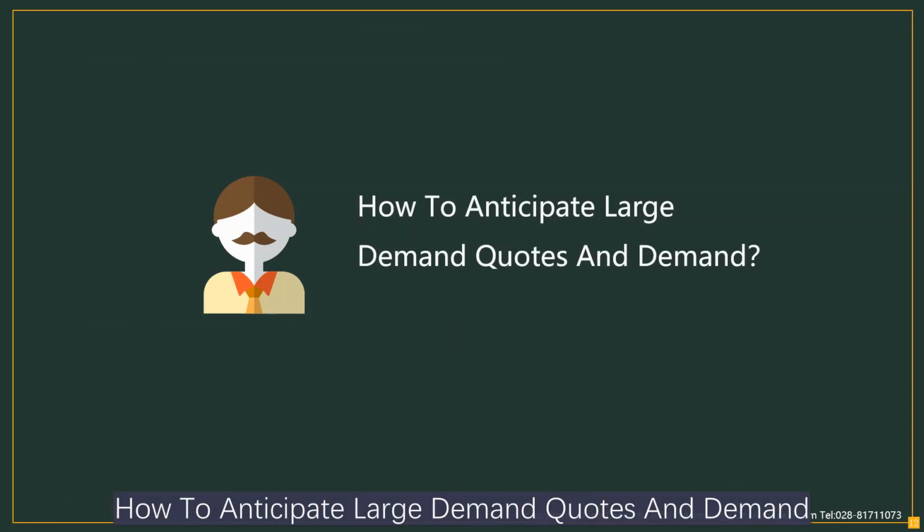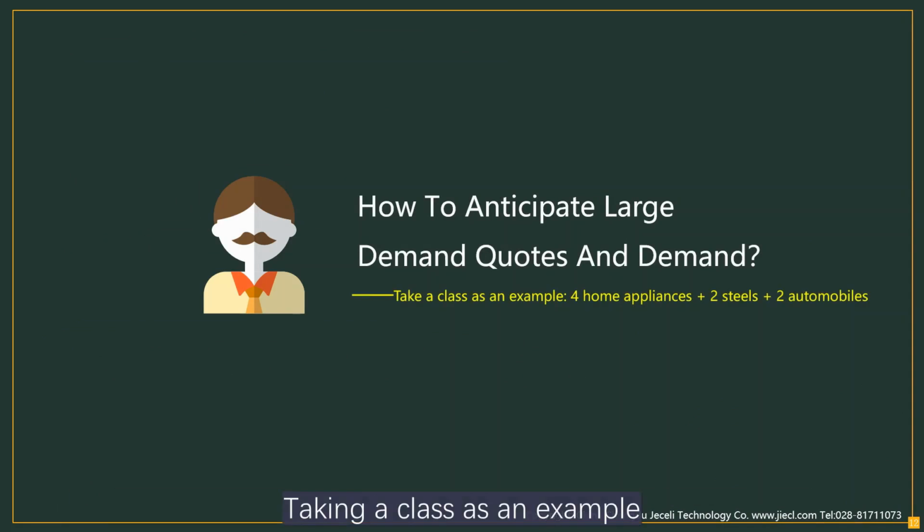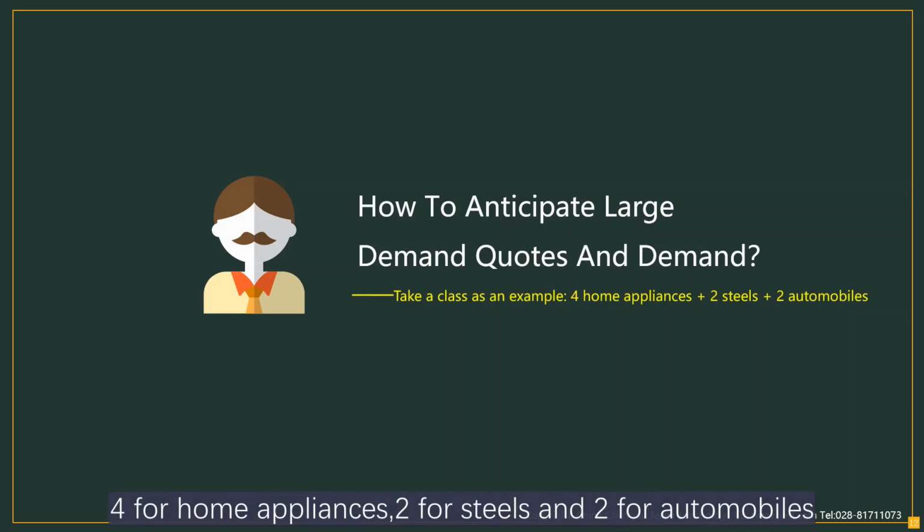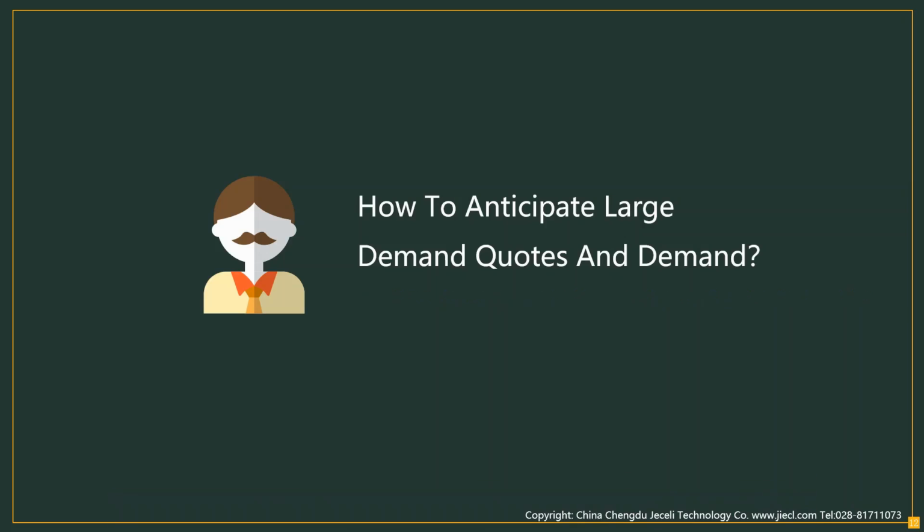Part 3. How to anticipate large demand quotes and demand. Taking a class as an example: 4 for home appliances, 2 for steels and 2 for automobiles.